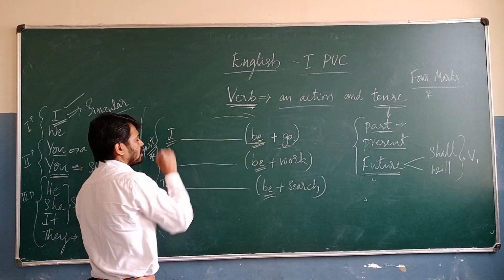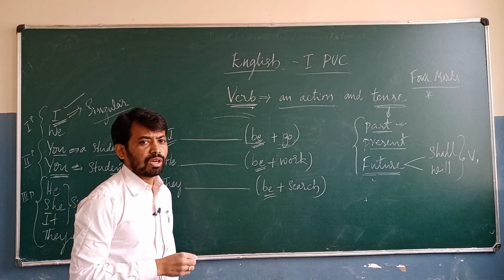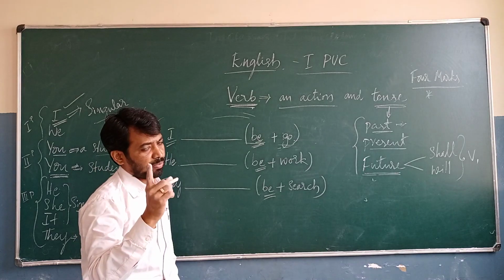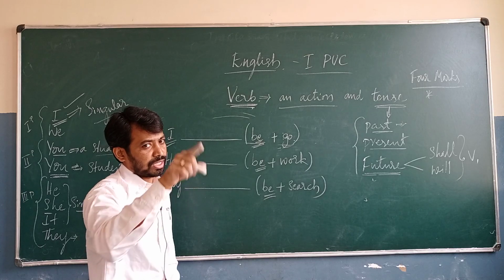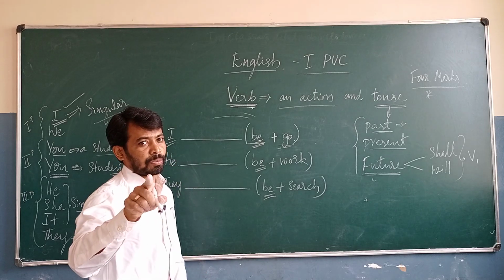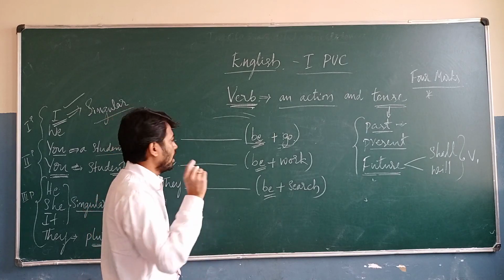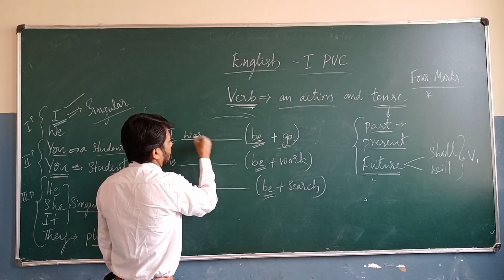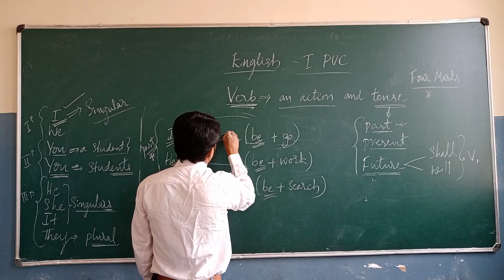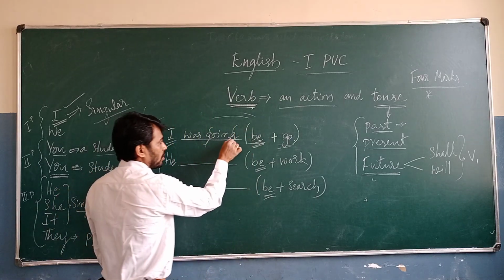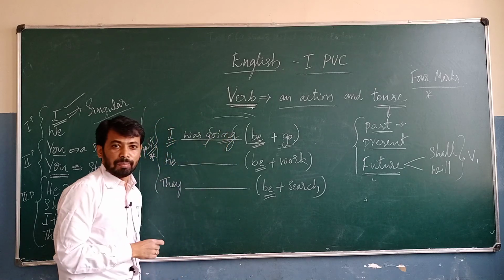Okay. So here be. In the past tense, which one are we going to use? I already told you. Go and watch my previous video about the verb. There is a table, or you have to open your verb book and observe that there is a table. So here was, and then going. Was going. This is the ing form.